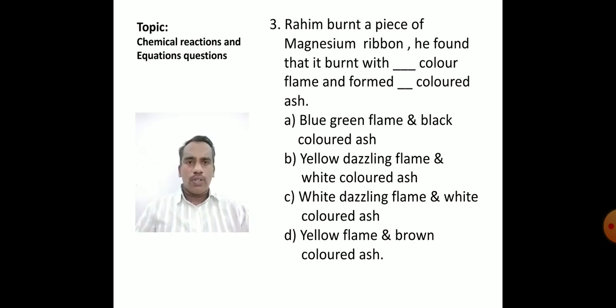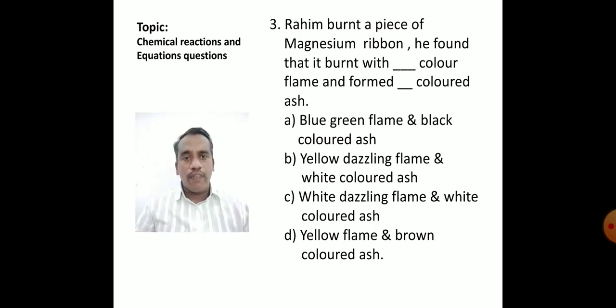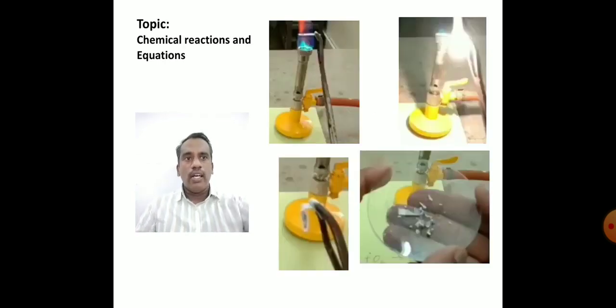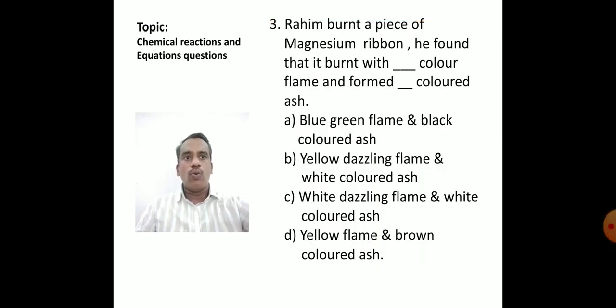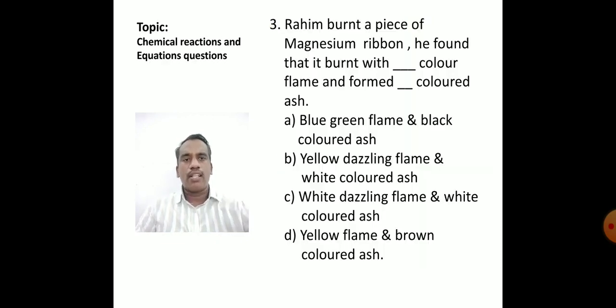We do not agree with the blue-green flame, so no need to check the remaining part of option A. Let us check option B. Yellow dazzling flame. We need not check the yellow dazzling flame also. White dazzling flame. Yes, we observed the magnesium ribbon burning with a white dazzling flame, and it also gave white colored ash. On the watch glass, we collected the white colored ash. So option C is the correct answer.